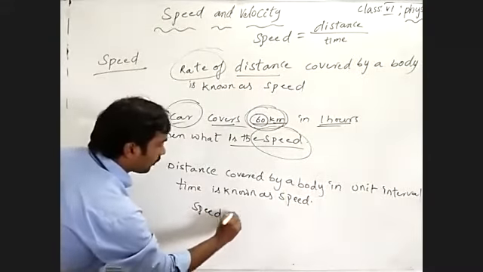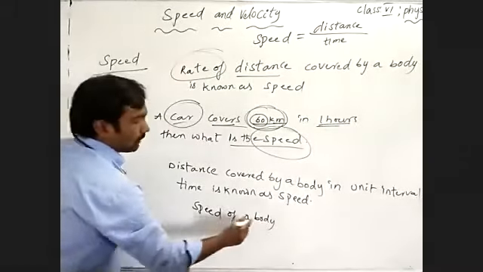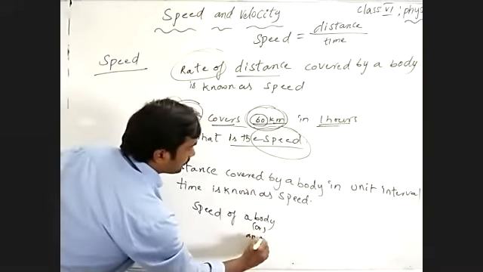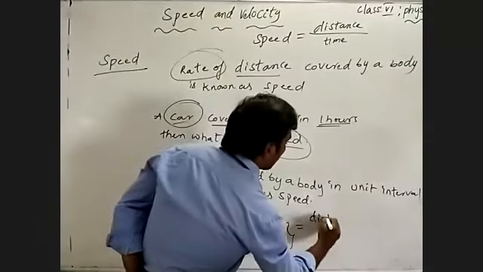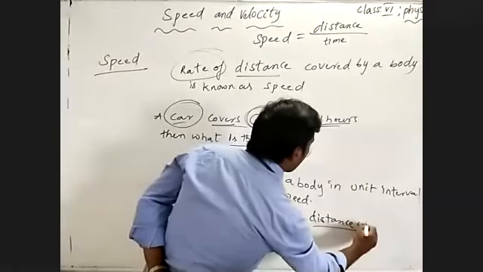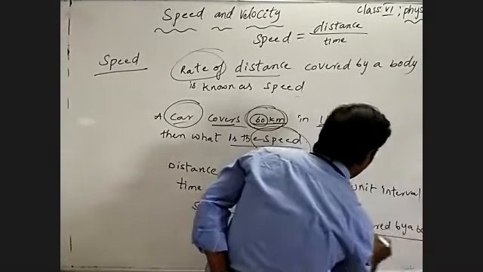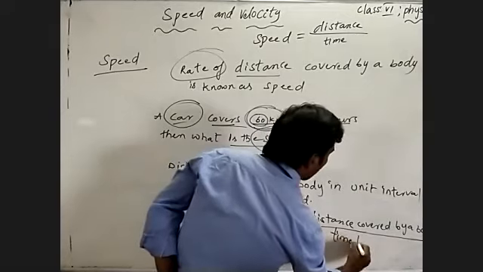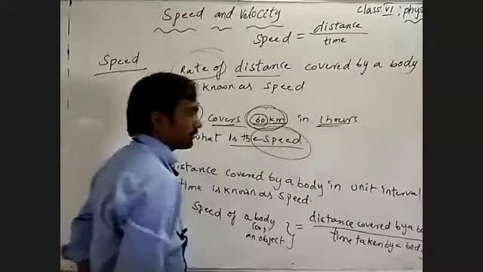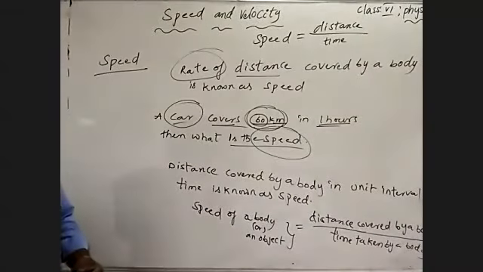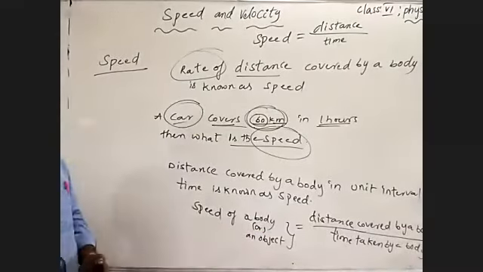Speed of a body, or speed of an object, is equal to distance covered by a body by time taken by a body or an object. Understand? Speed is equal to distance covered by a body by time taken by a